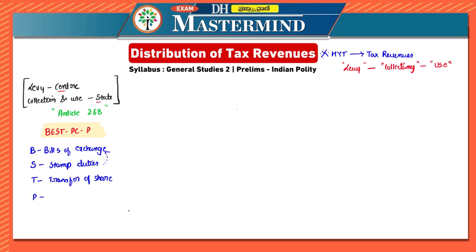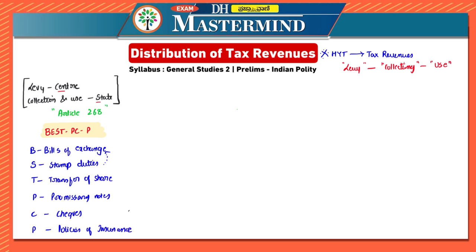In case of P, you have promissory notes. And another C, you have checks. And another P, you have policies of insurance.